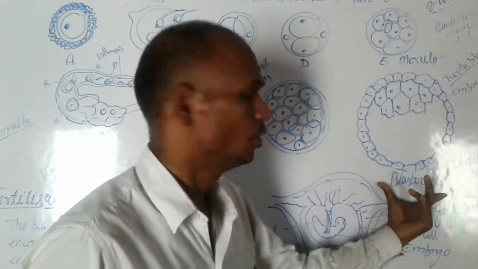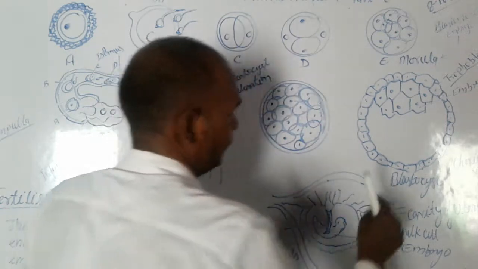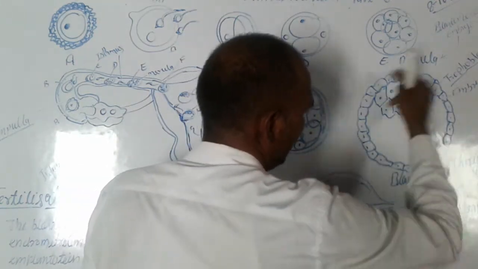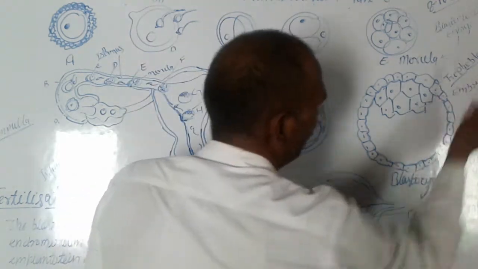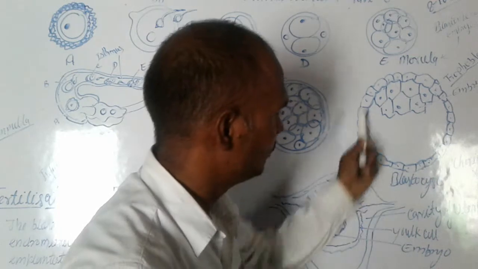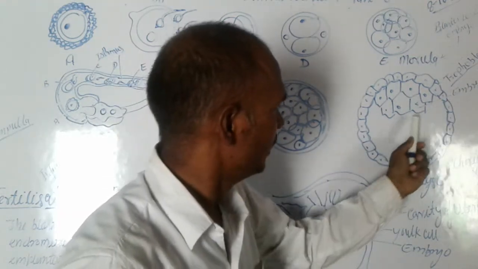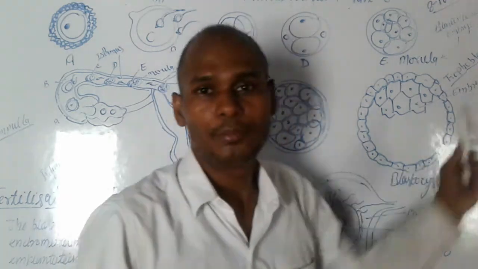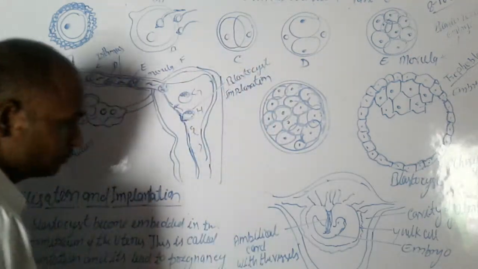The morula transforms into the blastocyst, and the blastocyst has an outer layer. This outer layer is formed of cells called the trophoblast. The outer layer of the blastocyst is the trophoblast, and the cells inside are the embryoblast.